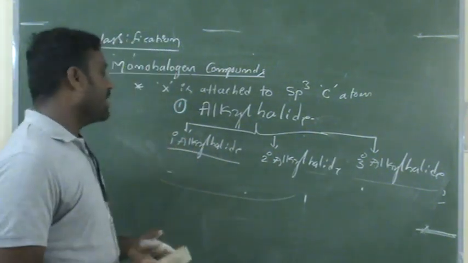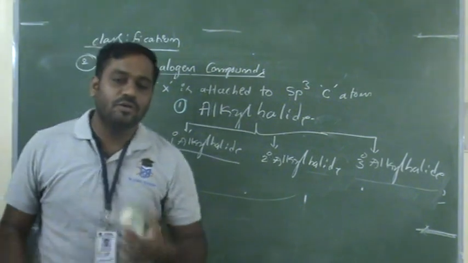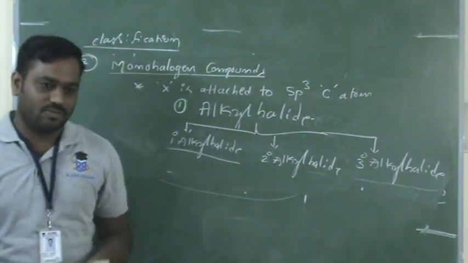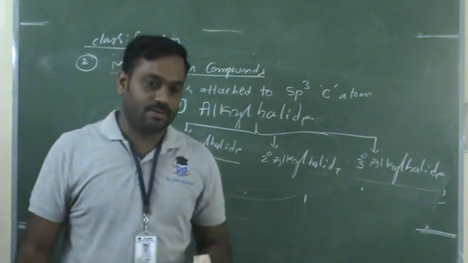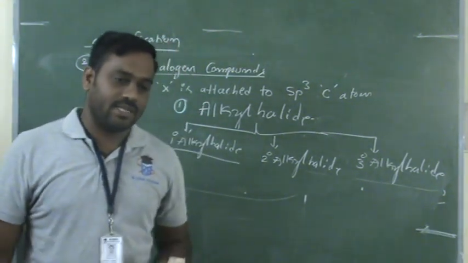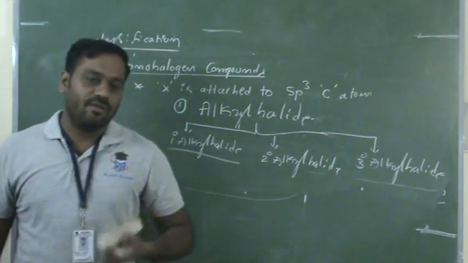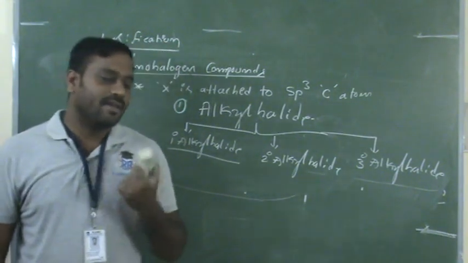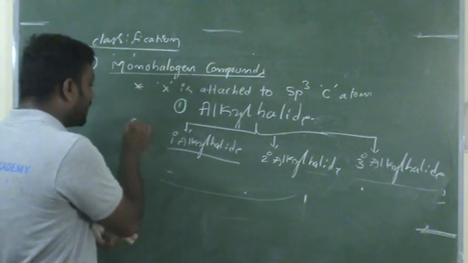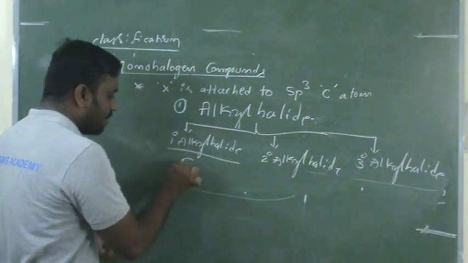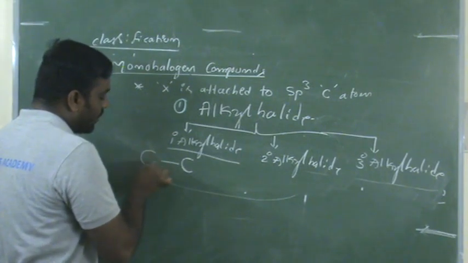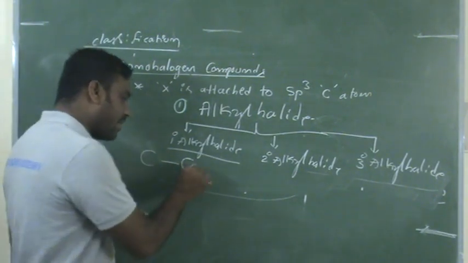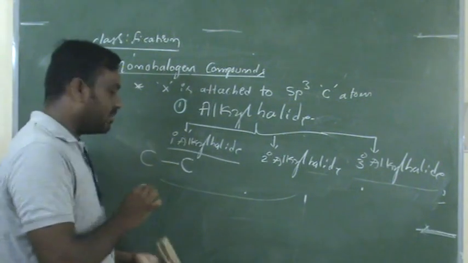The primary alkyl halide is related to the primary carbon, which you already heard about in first PUC. What is a primary carbon? Primary carbon, secondary carbon, and tertiary carbon. Can anybody tell me what a primary carbon is? The primary carbon is the carbon atom that is attached to only one other carbon atom. Around this carbon atom, only one carbon atom is present.